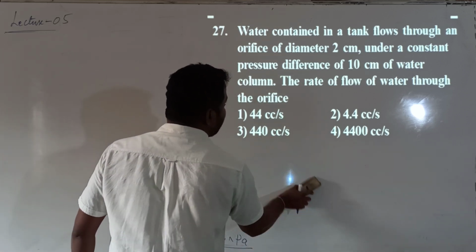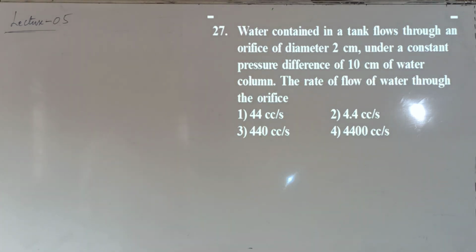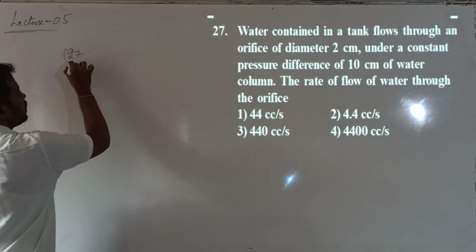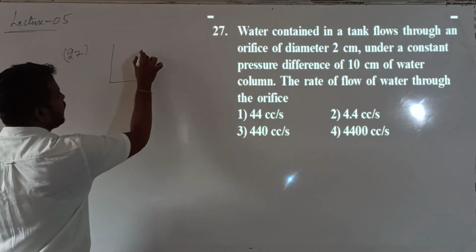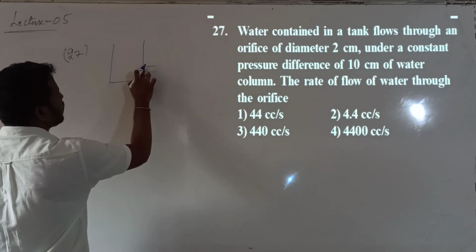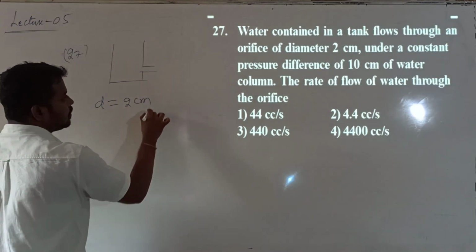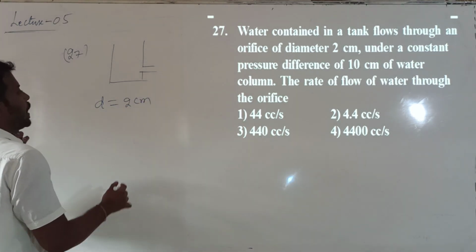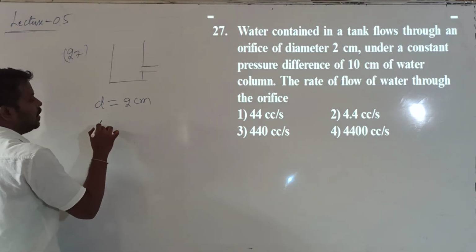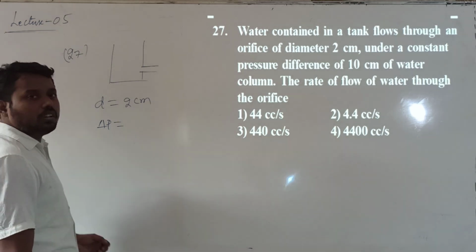Water contained in a tank flows through an orifice of diameter 2 centimeters under a constant pressure difference. So the water was contained in a tank. That tank has one orifice. The orifice diameter is given, it is 2 centimeters. The pressure difference across this orifice is given. That is the value of delta P, which is 10 centimeters of water column.